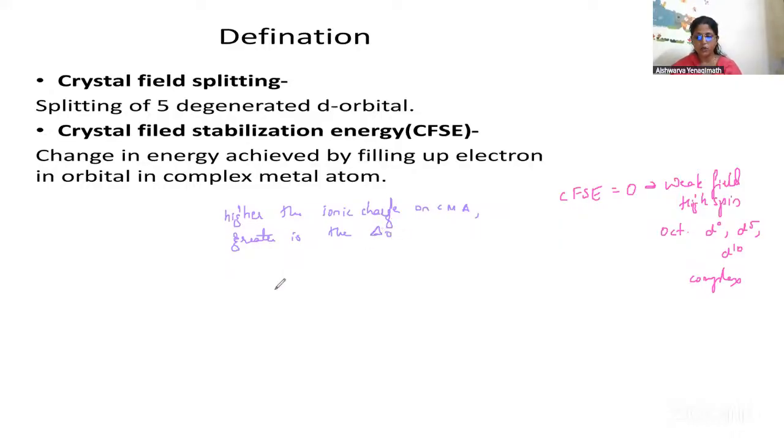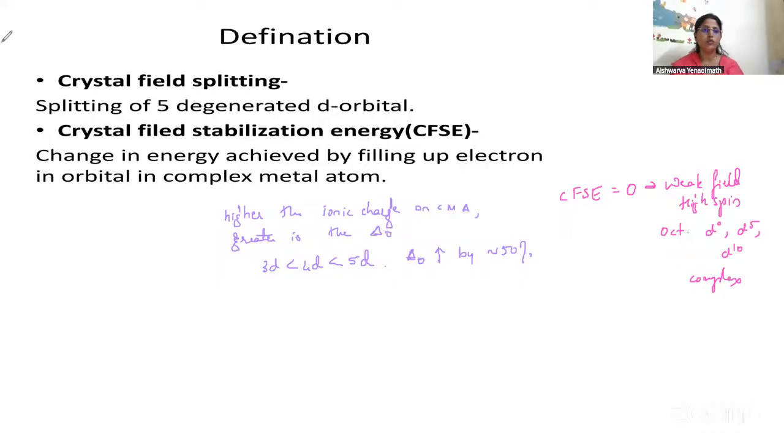The values for complexes formed by metal ions belonging to 3d are less than 4d, which is less than 5d. So on going from 3d to 4d, delta O, the crystal field splitting energy, goes on increasing by nearly 50%. So this is about the crystal field energy.